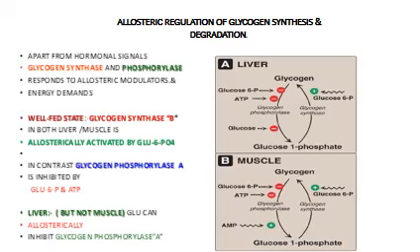A similar situation occurs in the muscle. Whenever glycogen synthesis is required, that is during the resting state of the muscle, glucose 6-phosphate is a positive modulator and will promote the conversion of glucose 1-phosphate to glycogen.